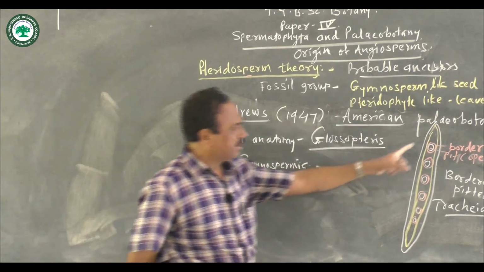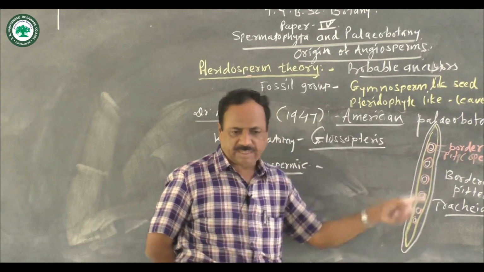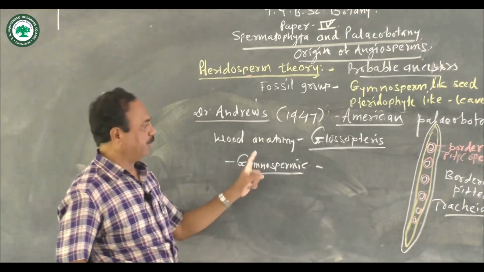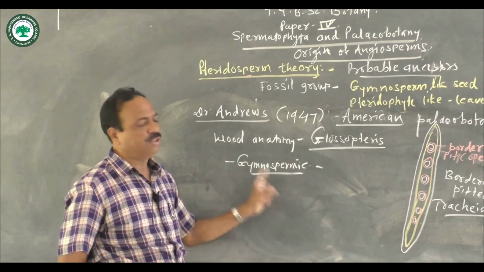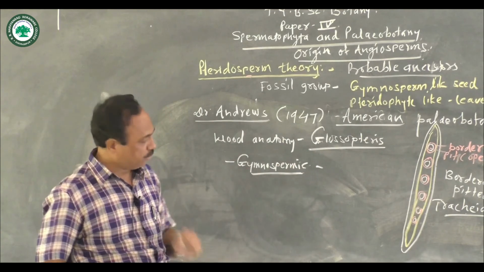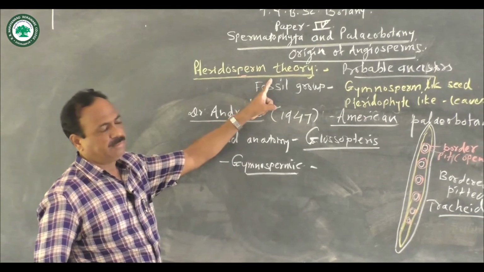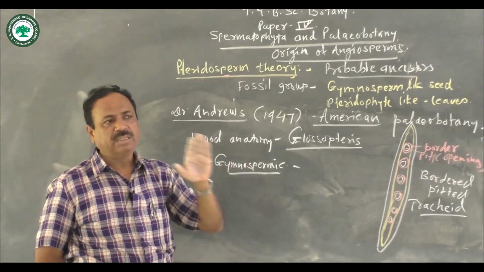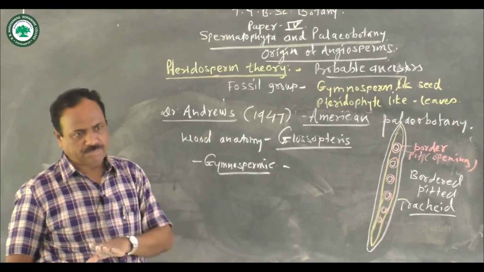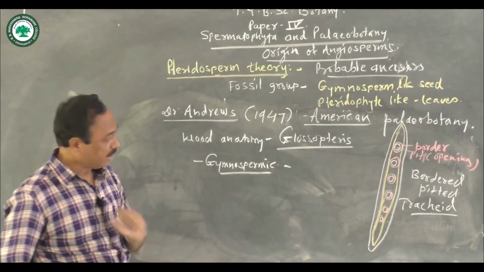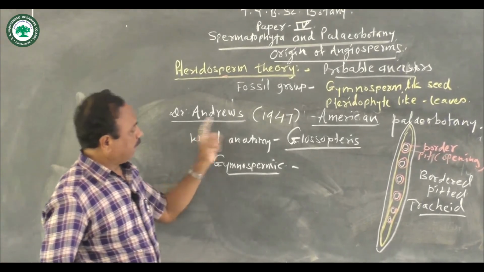According to him, these bordered pitted tracheids which are present in the wood anatomy of the Glossopteris are a gymnospermic character. And so, according to him, this pteridosperm is not the probable ancestor of the angiosperm.